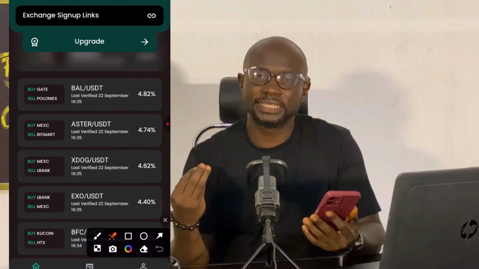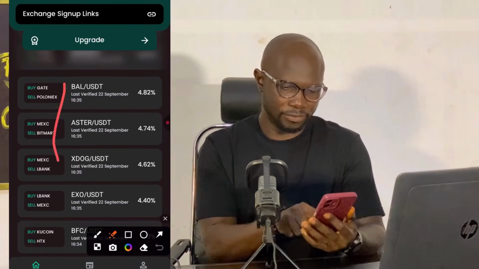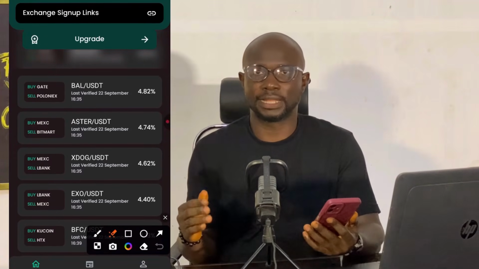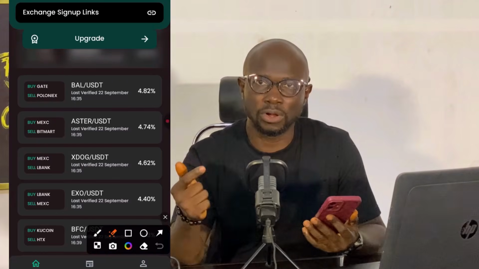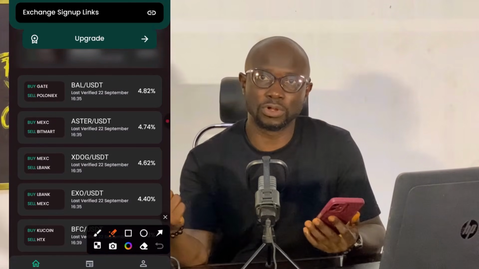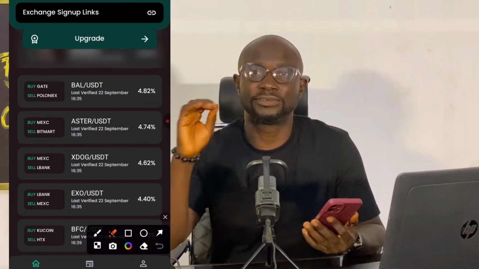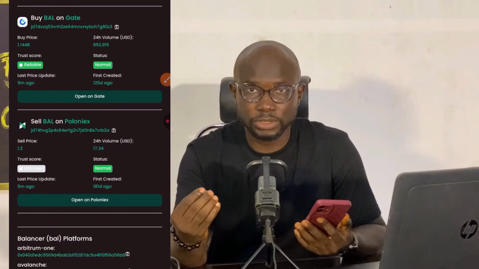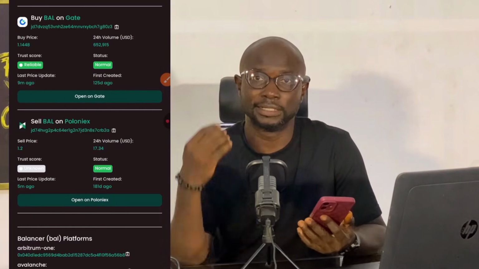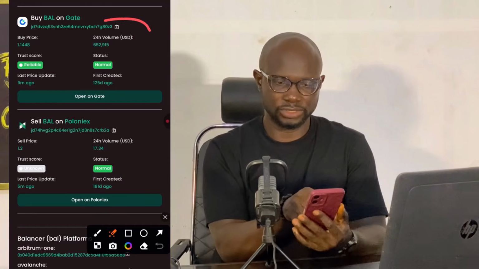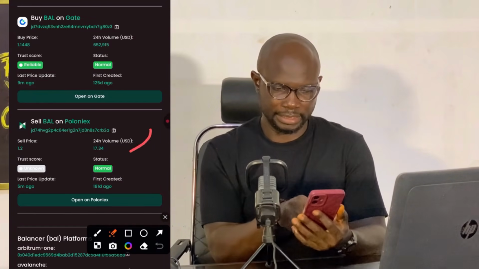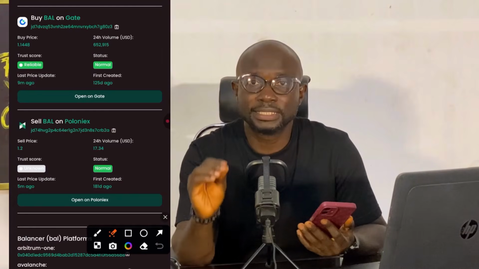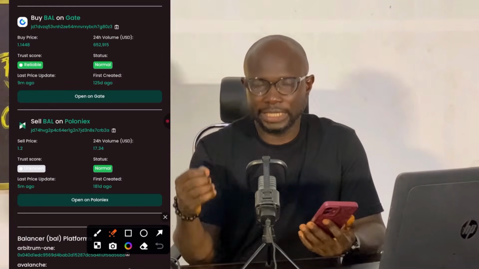So check the exchange involved. These are the exchanges involved. You can scroll down to see more. As for me, I prefer big ones like Binance, MEXC, KuCoin, Gate IO, and so on because they have higher trading volume. So let me click on this first one here. Another thing you need to do is to check the trading volume and liquidity. So look at this one and this 24 hours volume and this one. Why do we need higher liquidity? Higher liquidity means your trade will execute faster.